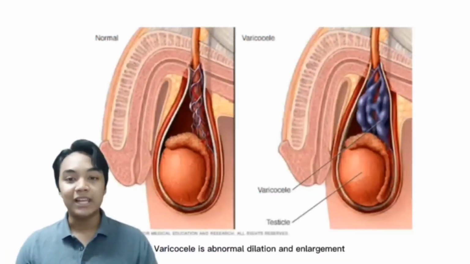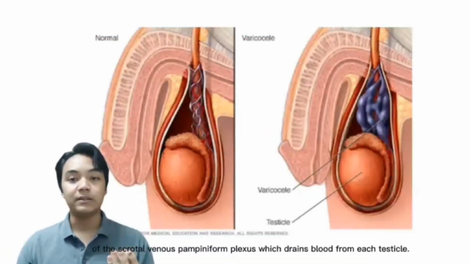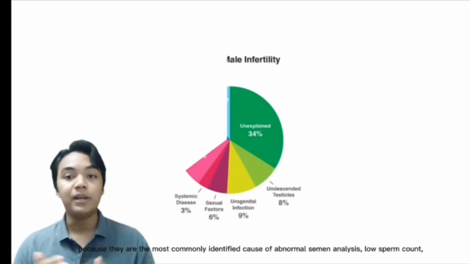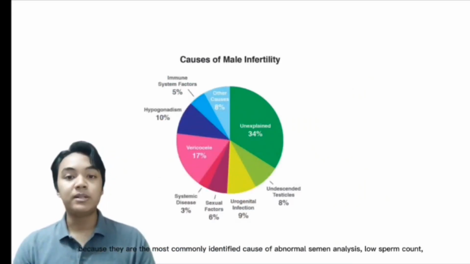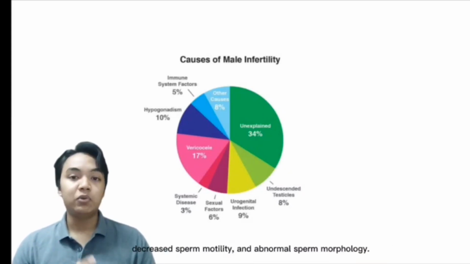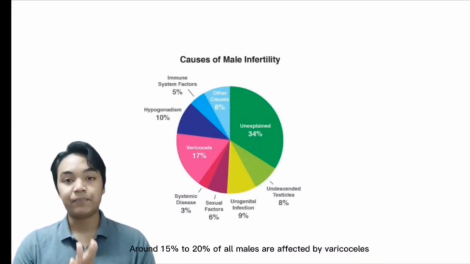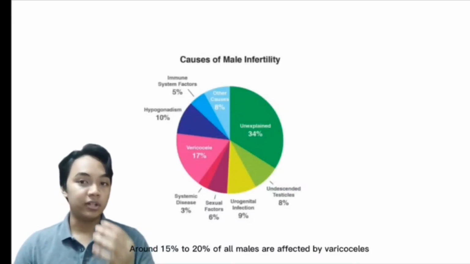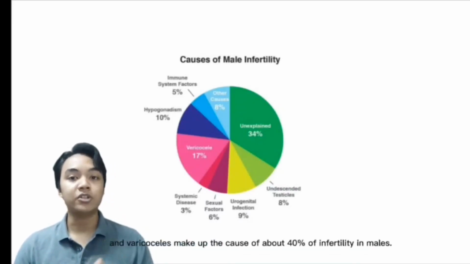Varicocele is abnormal dilation and enlargement of the scrotal venous pampiniform plexus, which drains blood from each testicle. While usually painless, varicoceles are clinically significant because they are the most commonly identified cause of abnormal semen analysis, low sperm count, decreased sperm motility, and abnormal sperm morphology. Around 15 to 20% of all males are affected by varicoceles, and varicoceles make up the cause of about 40%